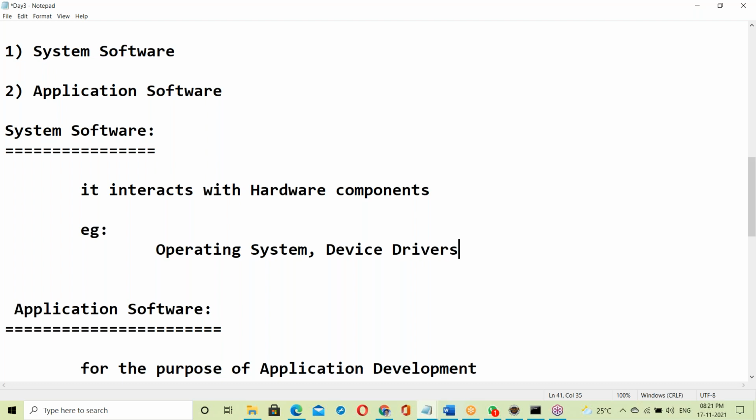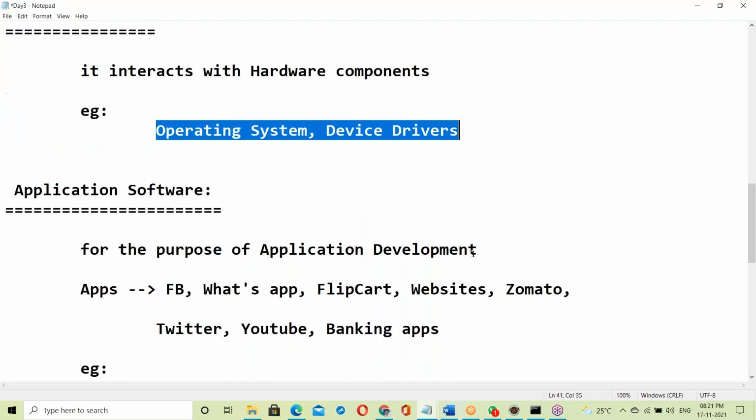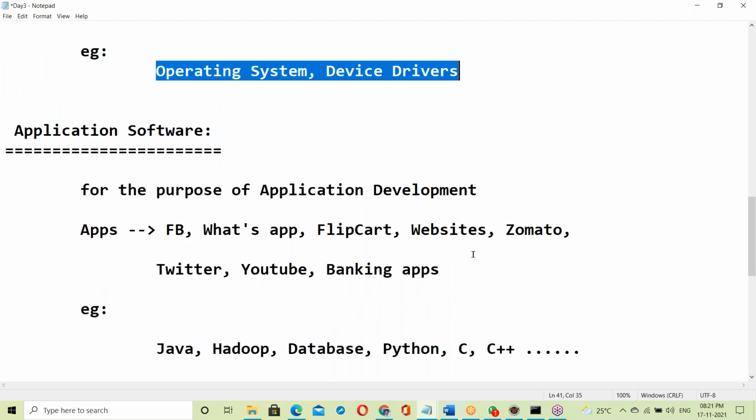Device drivers are part of the operating system. Except these, all are application software.